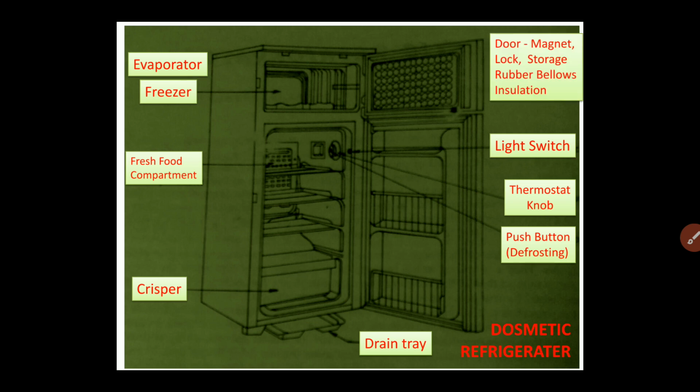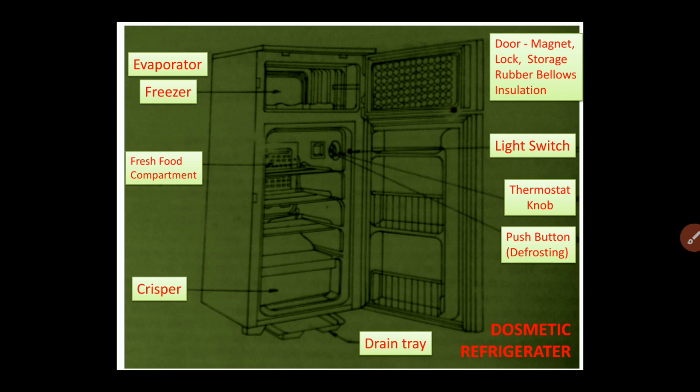So there are many important features which increase the customer satisfaction and customer delight of the domestic refrigerator. The door is provided with a magnet, and due to this magnet the door will be properly closed. It will not remain half closed, or with a small gap. A door lock is also provided for children.